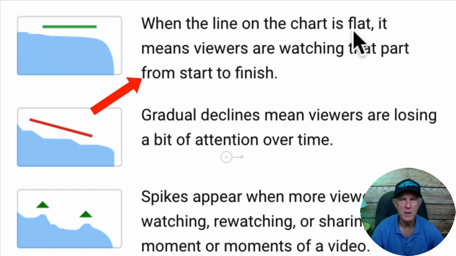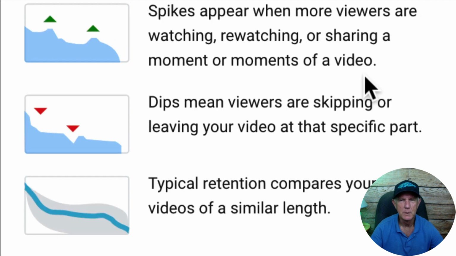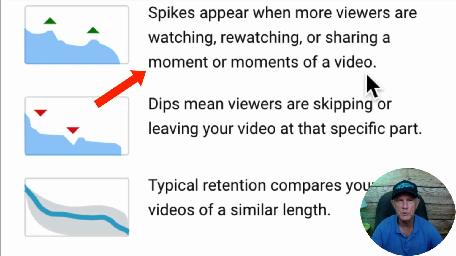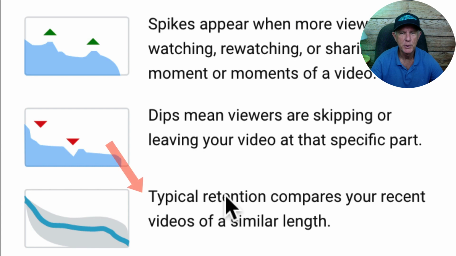When the line on the chart is flat, it means viewers are watching that part of the video from start to finish. Gradual declines mean viewers are losing a bit of attention over time. Spikes appear when more viewers are watching, re-watching, or sharing a moment or moments of a video. Dips mean viewers are skipping or leaving your video at that specific part. Typical retention compares your recent videos of a similar length.